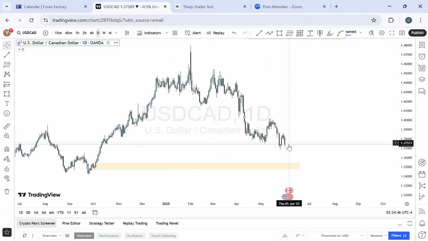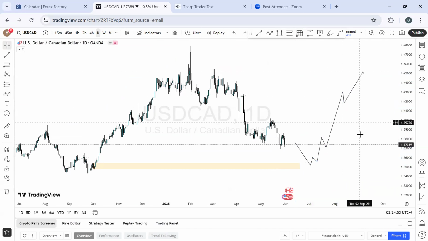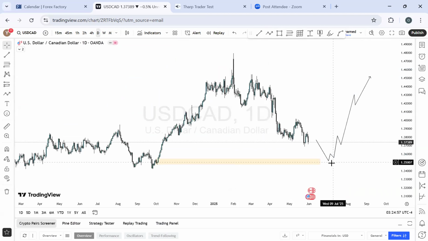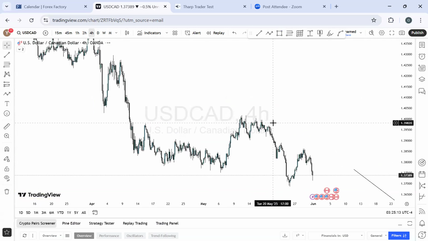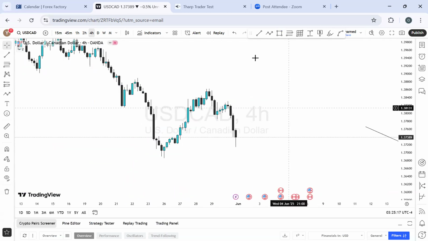Following up with this, we can expect the market to price down here. We see a bullish momentum change of character from there, and this. So this will be the outlook I'll be expecting on USD CAD. Basically, still expecting more sell on this one. So if USD CAD is showing us this, then a little bit of buying before selling happens, or the Euro USD, European pound US dollar is not out of proportion, right? Okay, let's see 4 hour time frame. That's what we have on 4 hour time frame on the USD CAD. Nothing really much happening here. Nothing really much. But let's see the real contest.